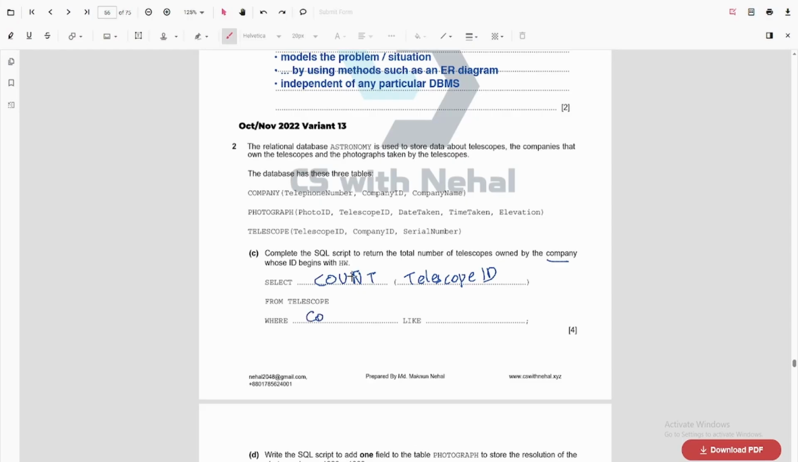So I need to compare company ID LIKE, so it starts with HW, so it will start with HW and we use a percent sign. This means this part can have any number of characters. All right, percent HW means before HW there can be any number of characters. If we had HW and underscore, this means one character.